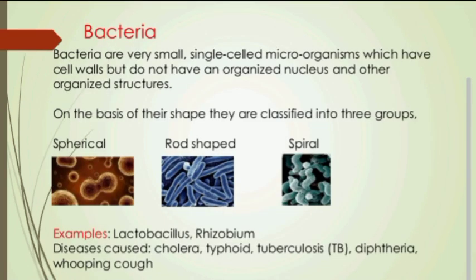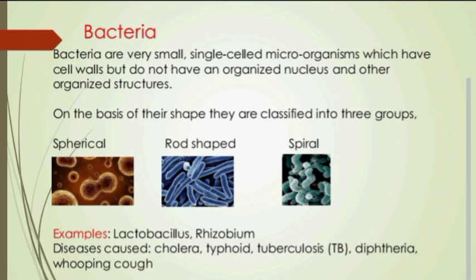Next we will discuss bacteria. Bacteria are very small single-celled microorganisms which have cell walls but do not have an organized nucleus and other structures. Bacteria are found in large numbers everywhere: in air, soil, water, every surface around us, on our body and also inside our bodies. Bacteria are larger than viruses but still very small. Bacteria can feed, move, respire as well as reproduce on their own.